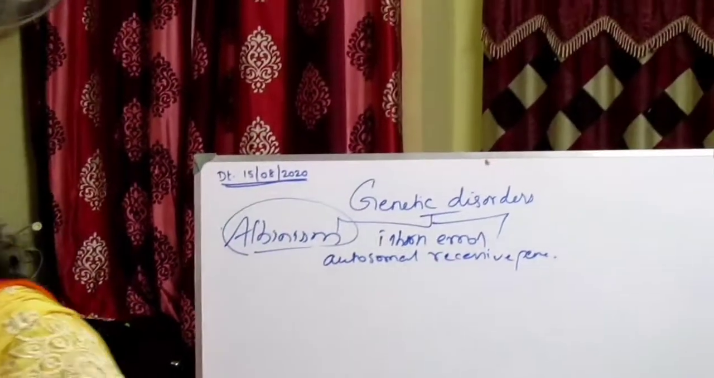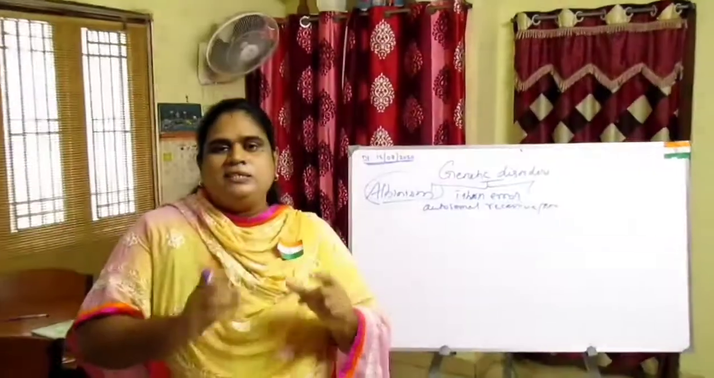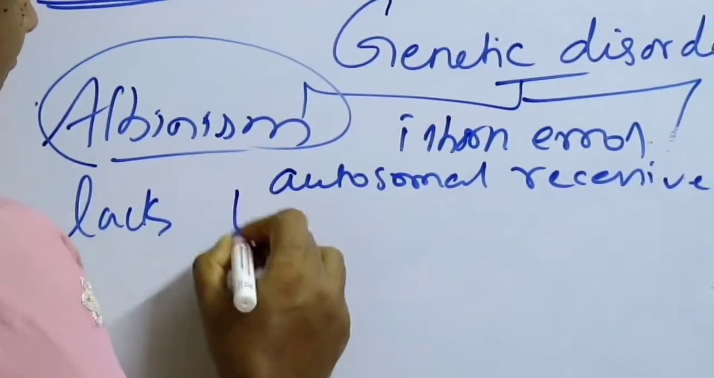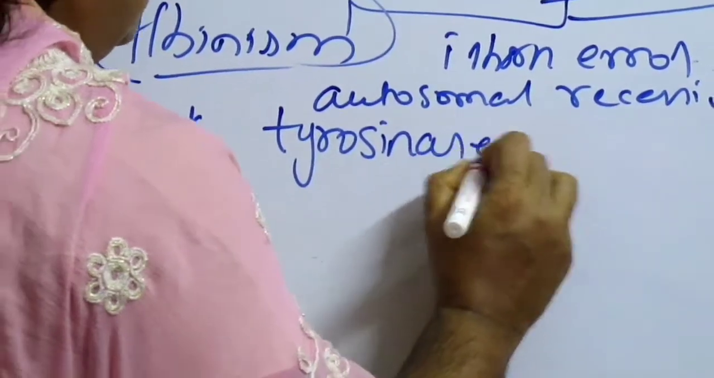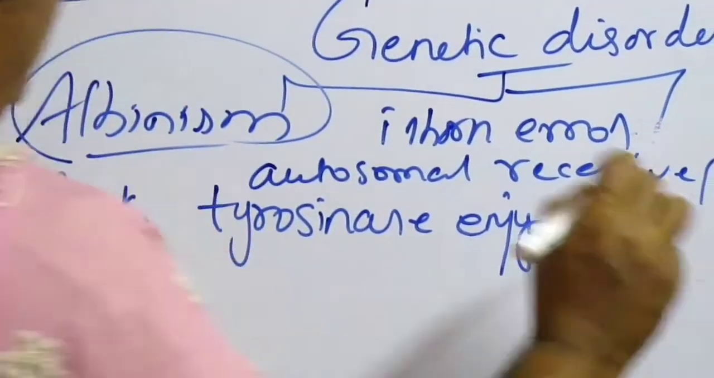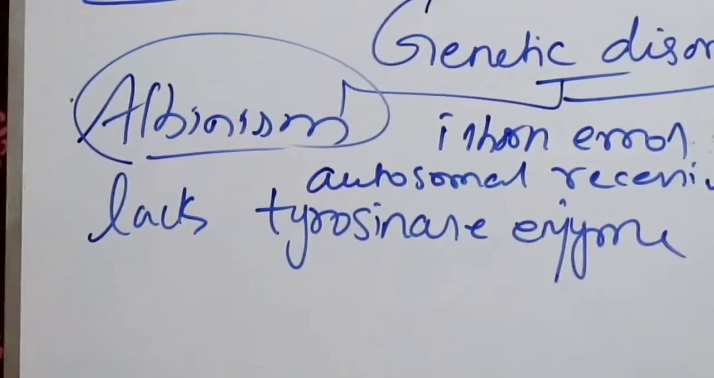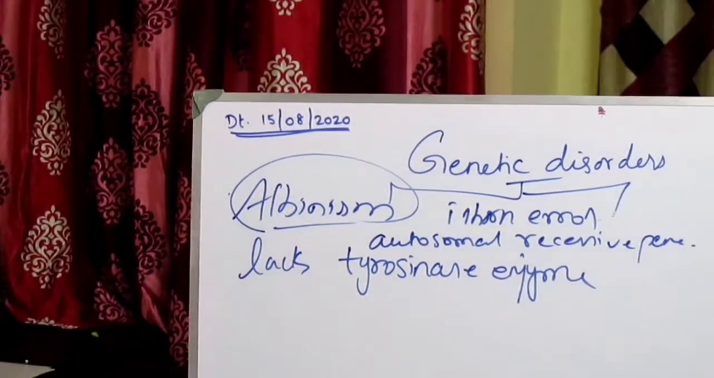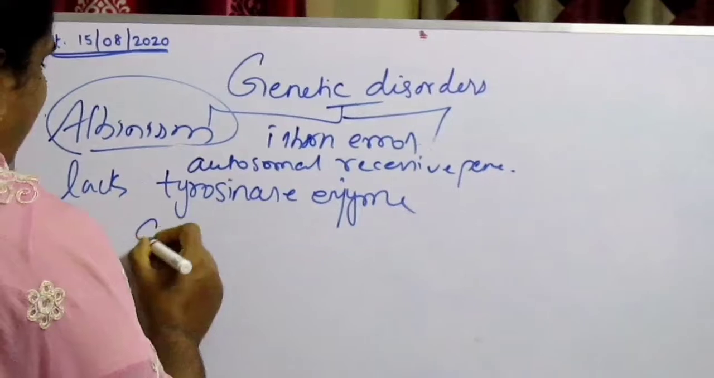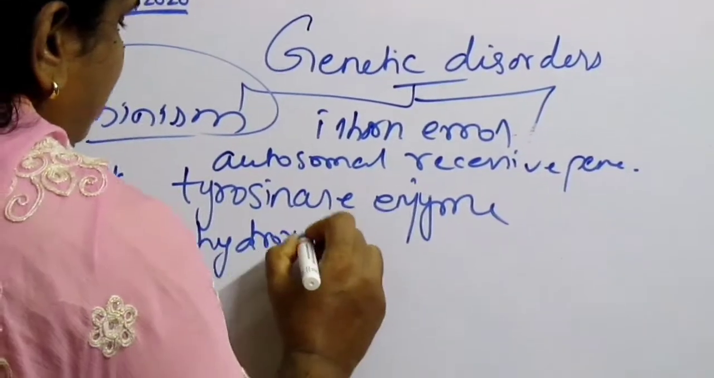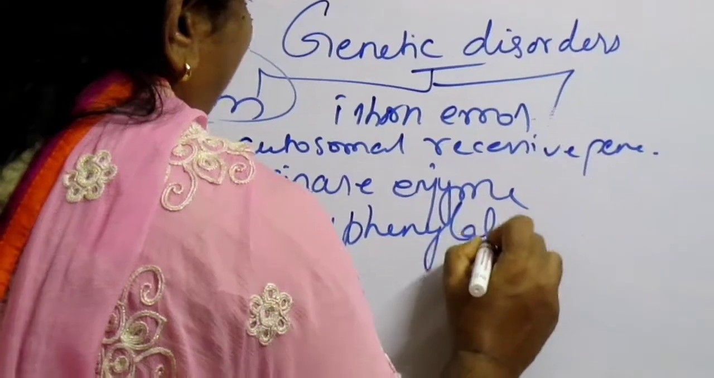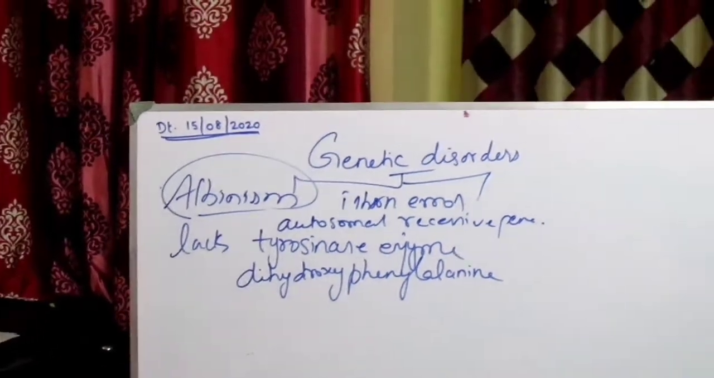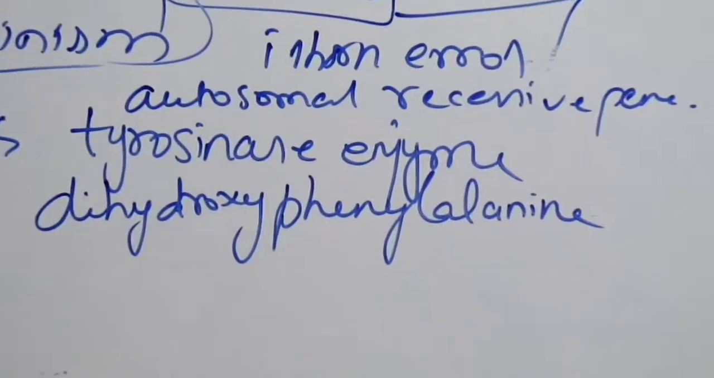A person with a recessive allele lacks an enzyme called tyrosinase. He lacks the tyrosinase enzyme system, which is required for the conversion of dihydroxyphenylalanine into the melanin pigment inside the melanocytes.